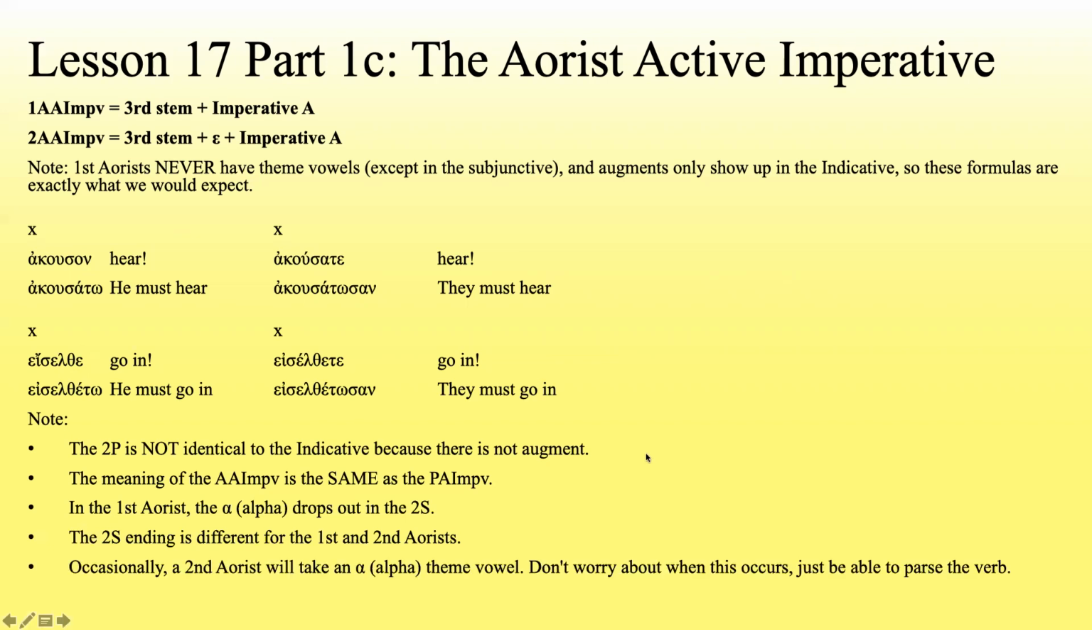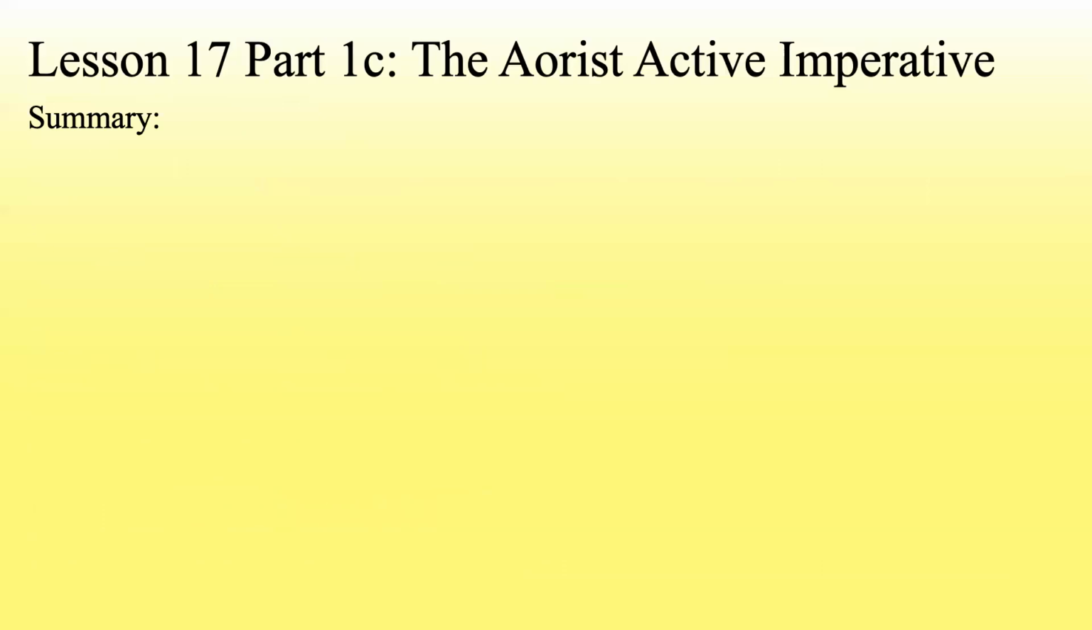Occasionally, a second aorist will take an alpha theme vowel. Don't worry about when this occurs, just be able to parse the verb. So certain verbs, they'll take a random alpha in there. Basically, the idea is people misuse grammar all the time, and eventually if enough people misuse the grammar, it becomes normal. So that has become normal a little bit in Koine Greek, so it may show up that way. Don't worry about it too much.